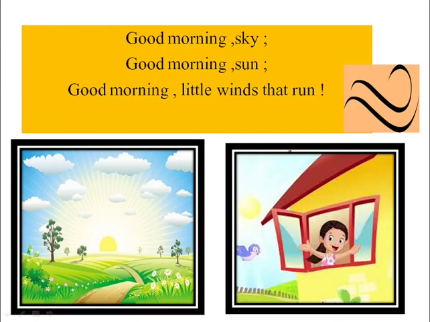When she gets up early in the morning, she sees the beautiful sky and she starts wishing the sky good morning. She first wishes good morning to the sky. Then she wishes good morning to the sun.